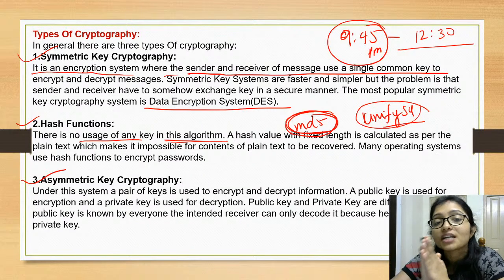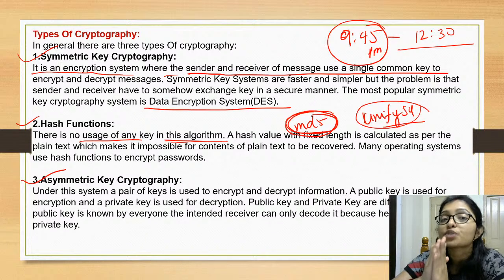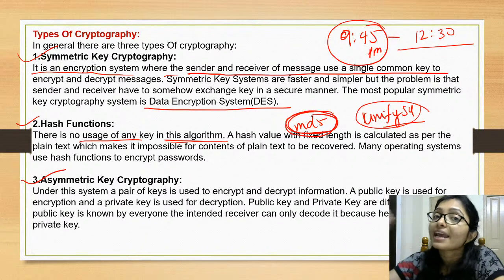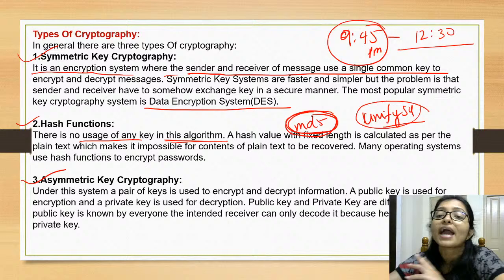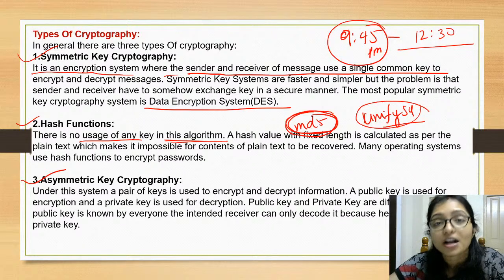Means the hash function is very interesting, because using a hash function you can encrypt the message, but you cannot decrypt using the same function.